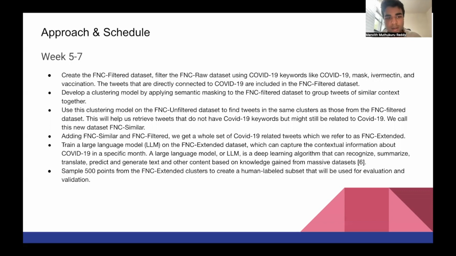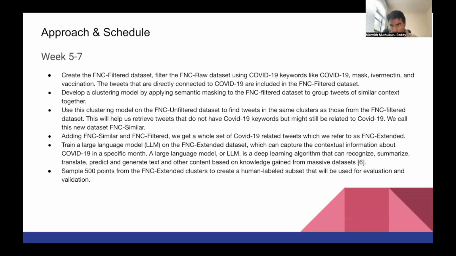After that, we take this FNC filtered data set and train a clustering model based on it by fine-tuning a BERT model first. Once we've segregated filtered and unfiltered, in the unfiltered data set, we're going to see which of these unfiltered tweets are actually semantically similar to FNC filtered tweets through our clustering algorithm.